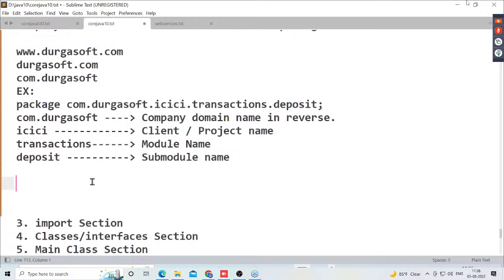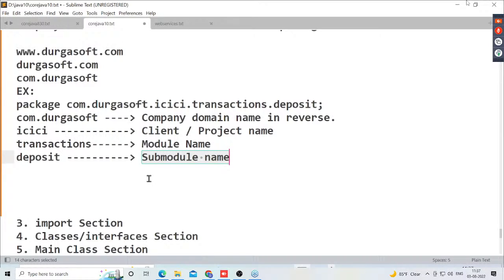Next one. To provide package names, Java has given a convention. What is that convention here? Try to use our domain names, our company domain names, in reverse. The example I gave, what is that example now? com.durgasoft.icici.transactions.deposit. Where com.durgasoft is what? Company domain name in reverse. Then ICICI is what? Client or project name. Transactions is what? Module name. Next, deposit is what? Submodule here. That's it now.